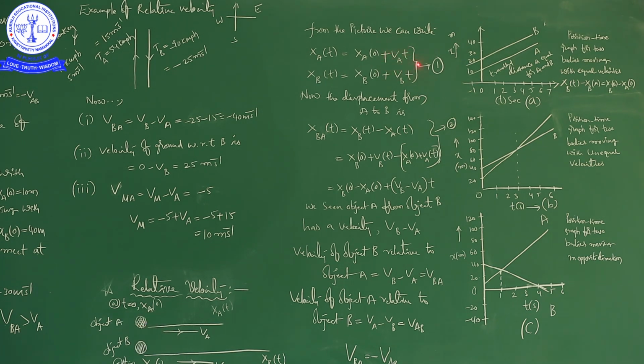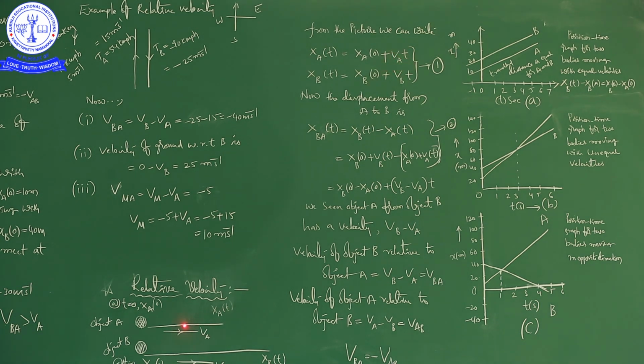Velocity into time means what will come? Displacement, because velocity is equal to displacement by time, no? Velocity is equal to displacement by time, so displacement is equal to velocity into time.